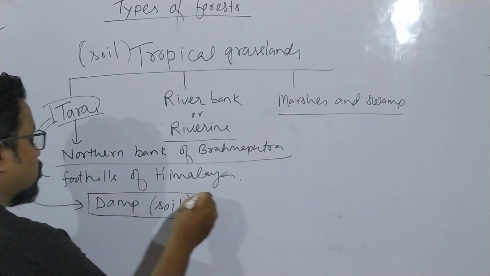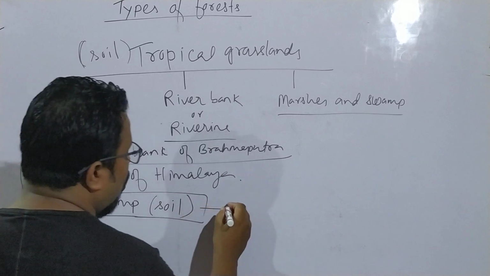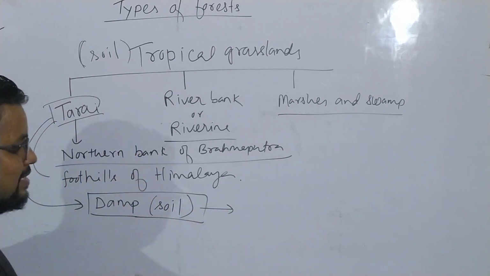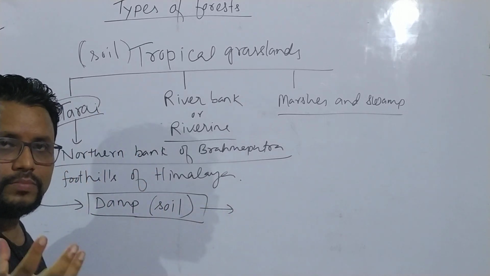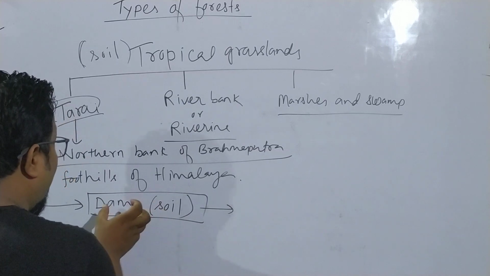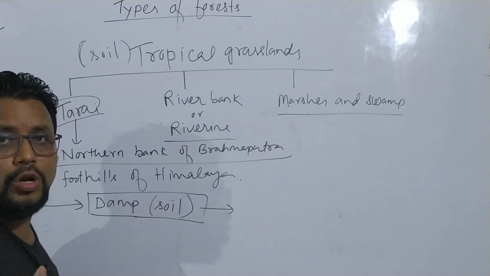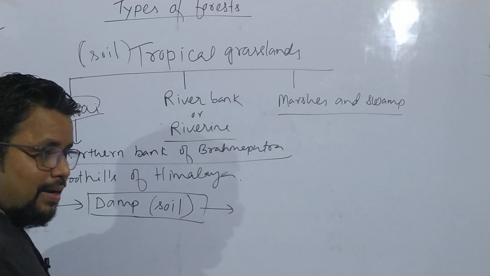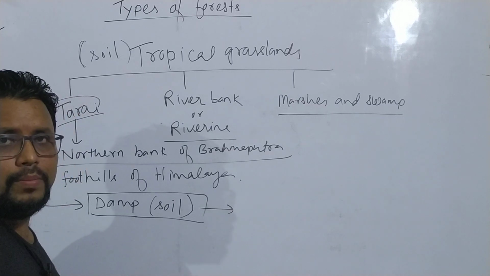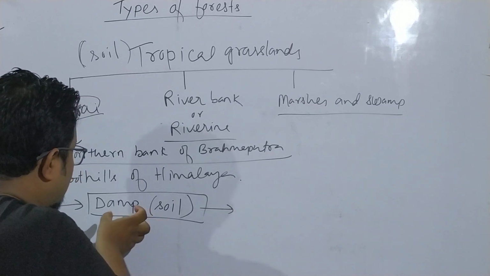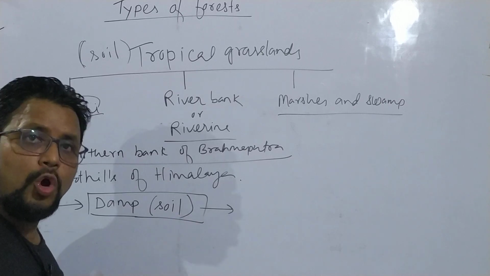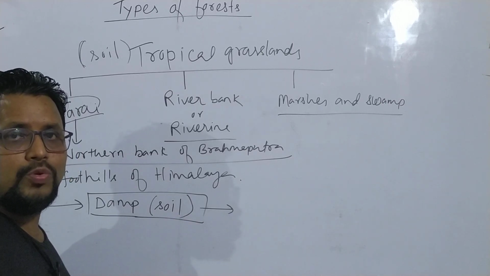Since we found damp soil, this damp soil cannot hold the roots of the trees, because roots also depend on soil.